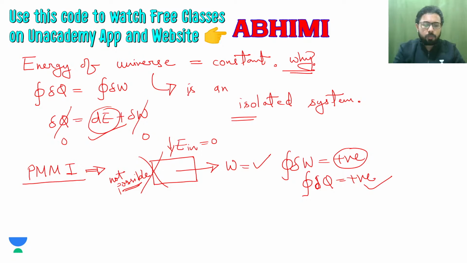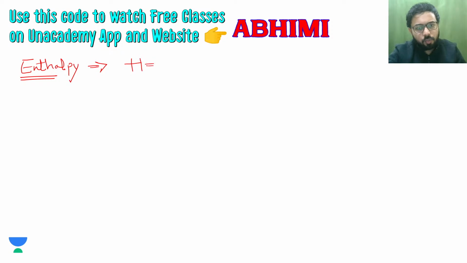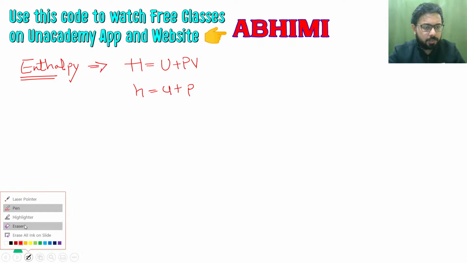And let's move further and discuss enthalpy. So enthalpy H is equal to U plus PV, or specific enthalpy, small h, will be equal to small u plus, let me write it like this.